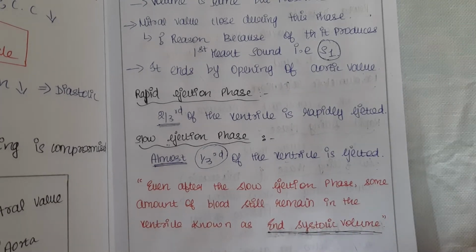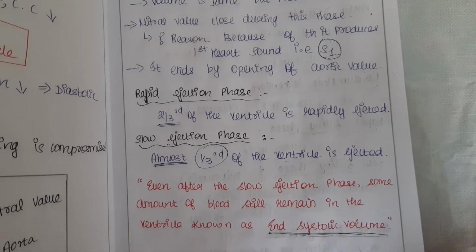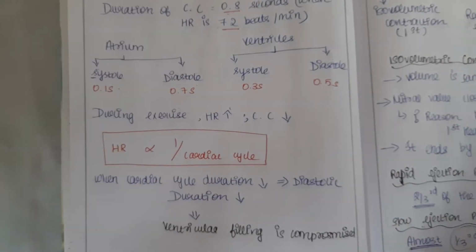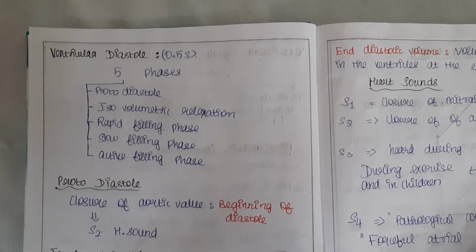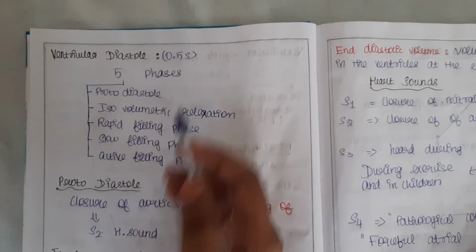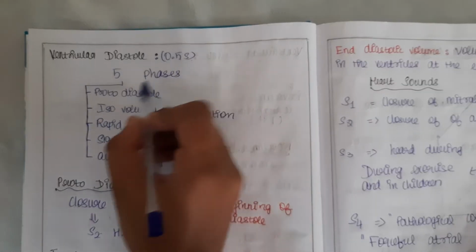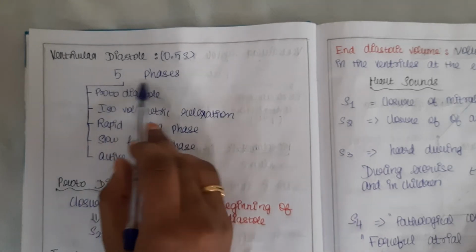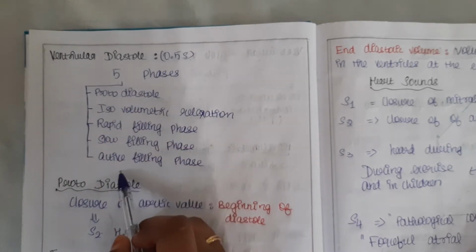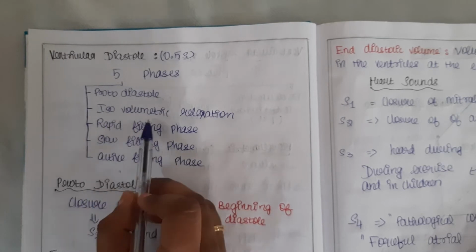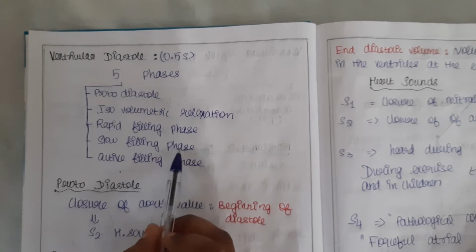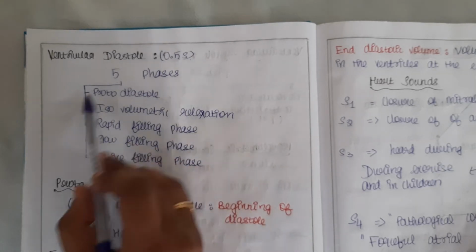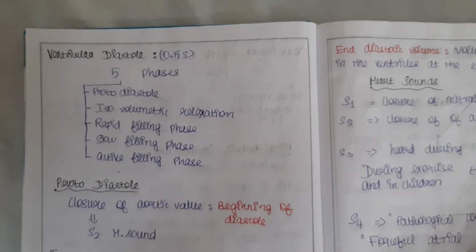Okay. This is about the ventricular systole. Let's go on with the ventricular diastole. So, ventricular diastole duration is 0.5 seconds, as I said earlier. It has 5 phases. Let's see what the phases are: protodiastole, isovolumetric relaxation, rapid filling phase, slow filling phase, and active filling phase. These are the 5 phases.